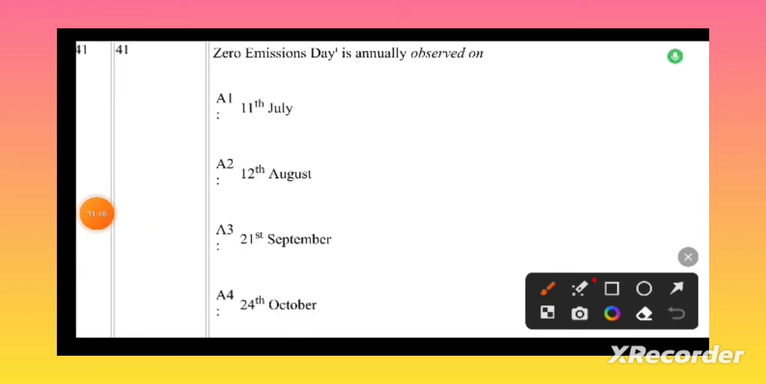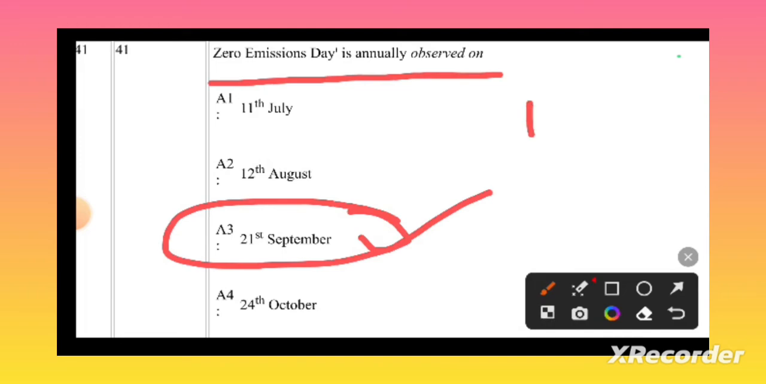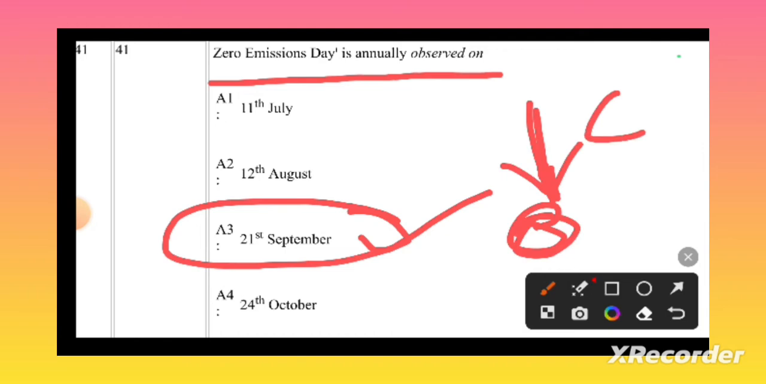Zero emission day is annually observed on 21st September. We will celebrate the zero emission day. Zero emission is nothing but we have to bring down the total emissions to the zero level. That is nothing but carbon neutral. Carbon neutral means we have to bring down the amount of carbon produced per day or per month or per year, that much of carbon we have to reduce.